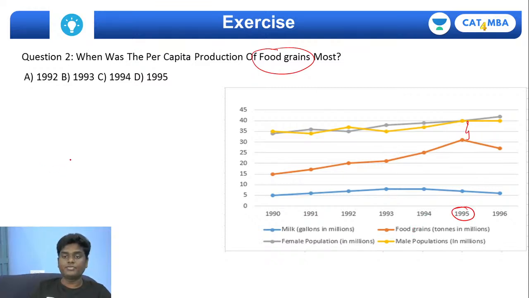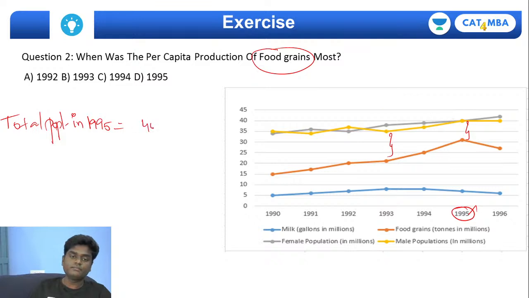Okay, I have a confusion whether it will be 1993 or 1995. Let's work it out and see. Definitely, I can 100% say that it is least in 1995 only. But let's try to cross check it, right? So the total population in 1995, it's going to be what exactly? It is 40 plus 40, 80 million is the total population.